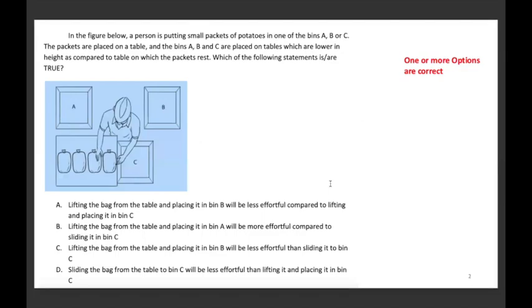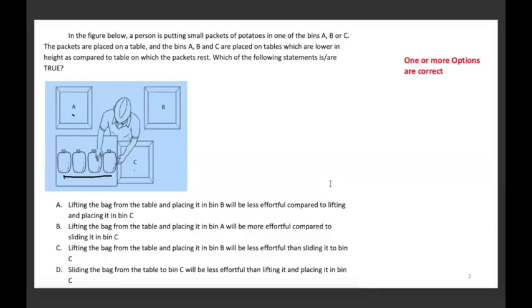Okay, we're given a diagram. And then we are shown here the packets of potatoes. These are the bins A, bin B, and bin C. All right. What we are given here is we have to identify which of the statements made is or are true. One or more options are correct in this case.